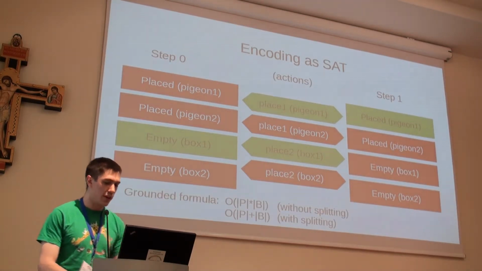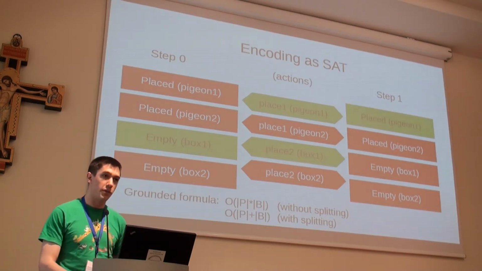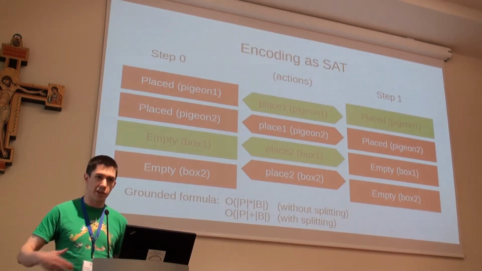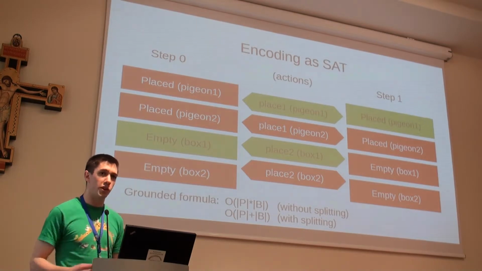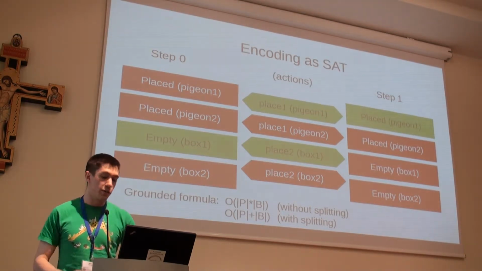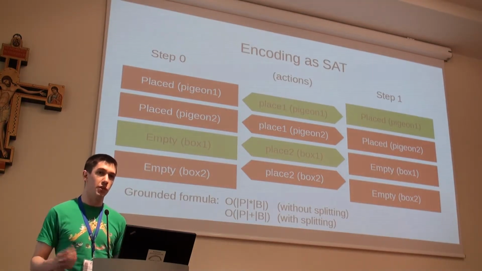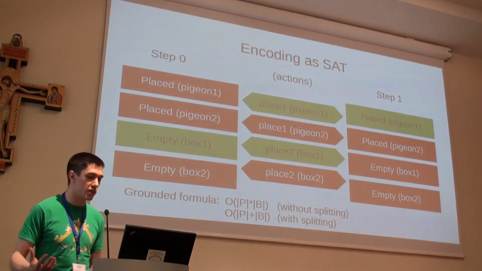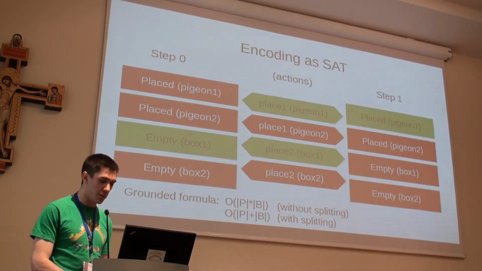So the grounded formula, in this case, would have a number of variables in the order of the product of pigeons and boxes. If we reduce it, then that reduces to the number of pigeons plus the number of boxes. But we can do better than this in QBF.